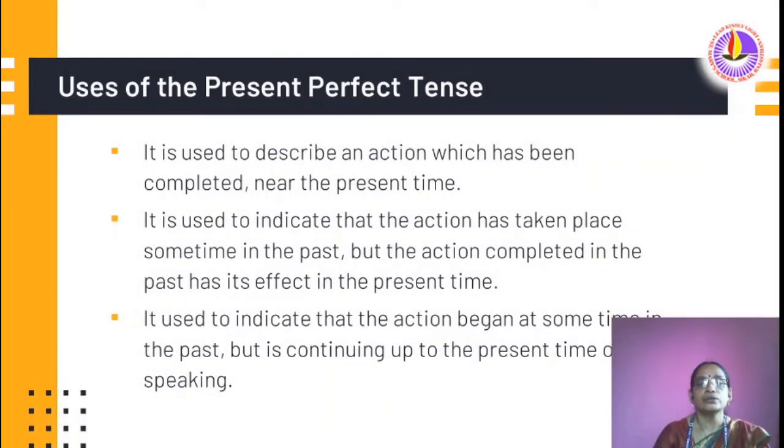Let us study now the uses of present perfect tense. It is used to describe an action which has been completed near the present time. It is used to indicate that the action has taken place sometime in the past, but the action completed in the past has its effect in the present time. It is used to indicate that the action began at some time in the past but is continuing up to the present time of speaking. Its result is still there. So here we use present perfect tense.